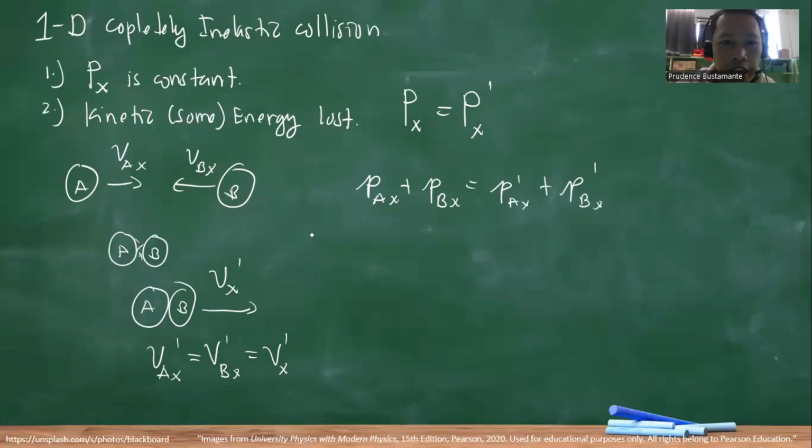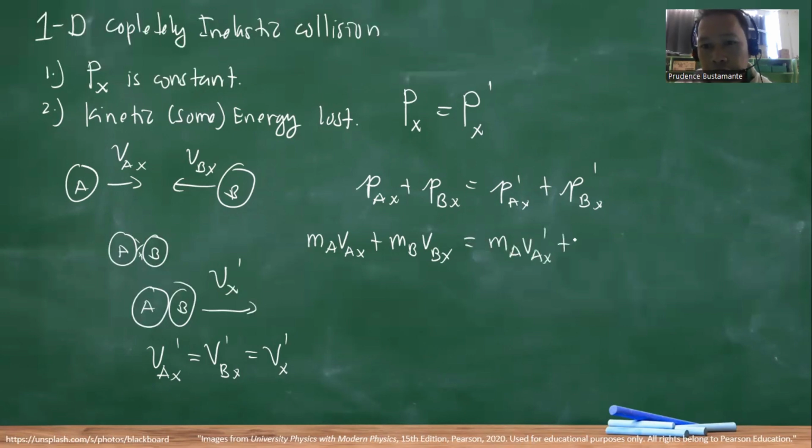So MA VAX plus MB VBX is equal to MA VAX prime plus MB VBX prime. However, since they have the same final velocity, we can factor this out: MA plus MB times V prime. So this is the difference.